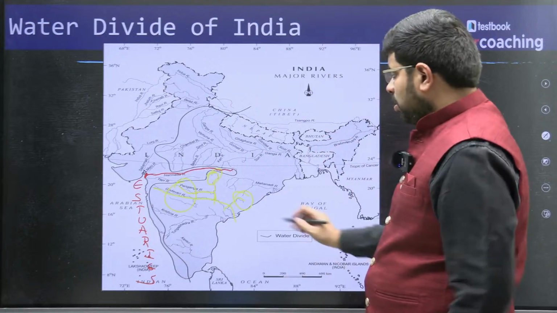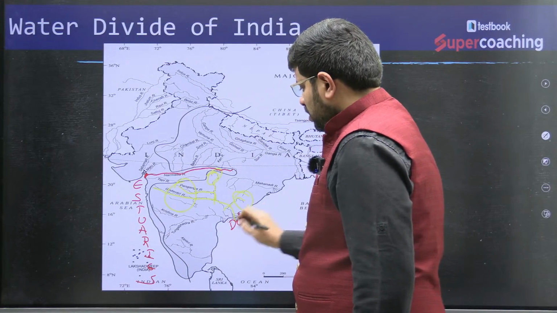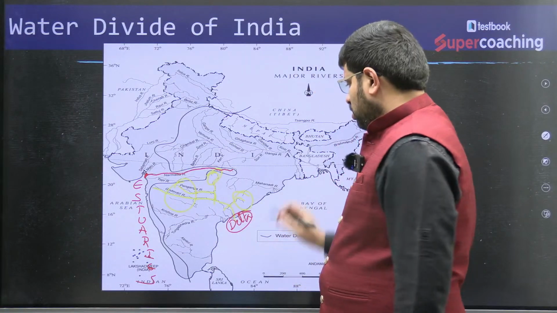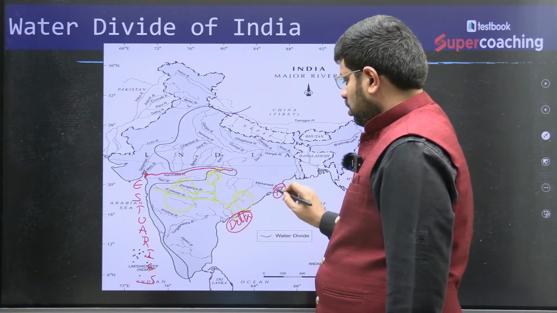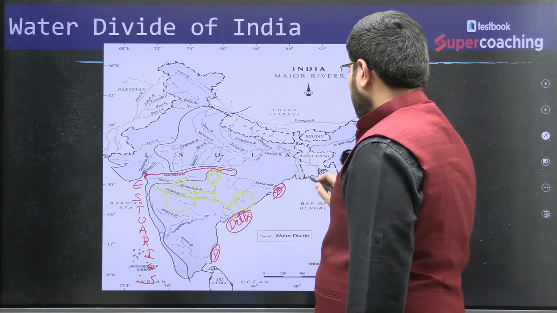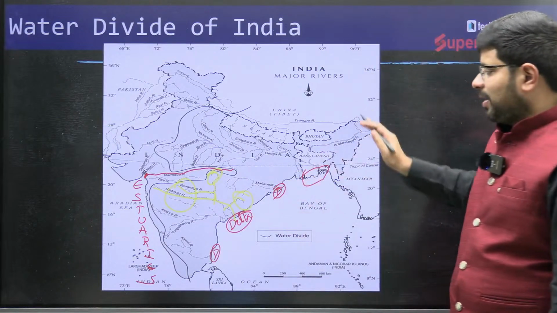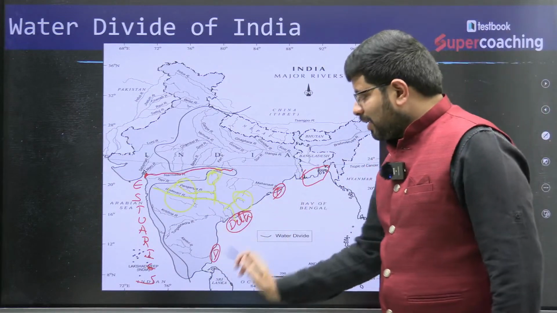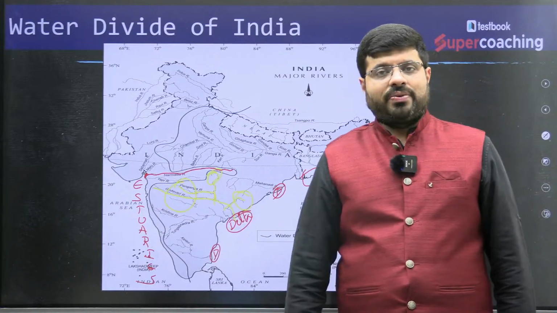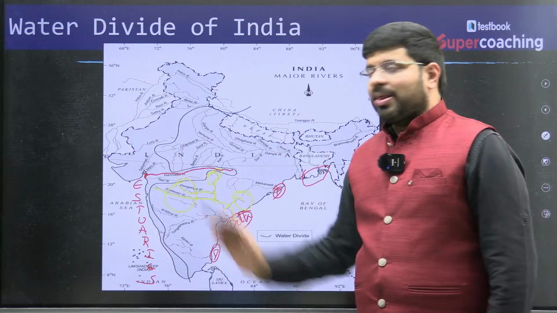Whereas here you will find deltas, say the Krishna Godavari delta, the Mahanadi delta, the Kaveri delta, the Ganga Brahmaputra delta, the Sundarbans. This is from the Himalayas, but these rivers form deltas and estuaries here. The reason for estuary formation, one, extent of length.